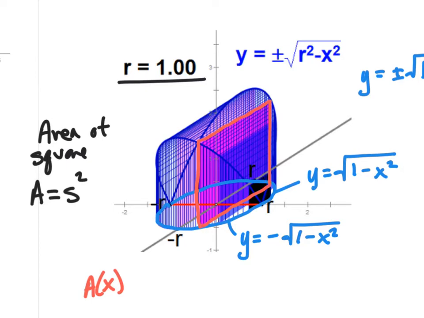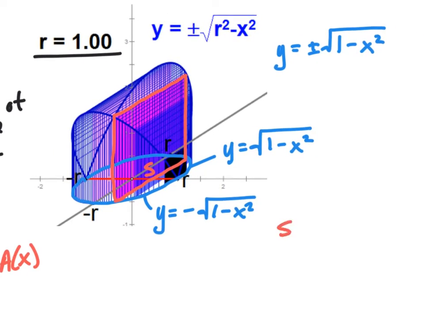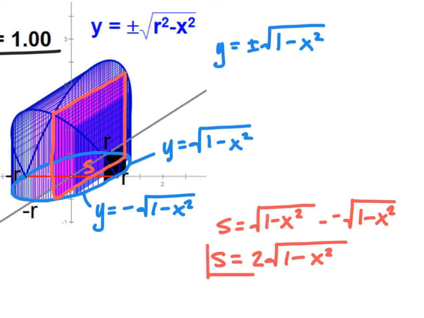If I call this side length s, that side length s is equal to the top function, the square root of 1 minus x squared, minus the bottom function, so minus negative square root of 1 minus x squared. If I subtract a negative, that really means I'm just adding them together. So I have 2 times the square root of 1 minus x squared. That is my side length here.